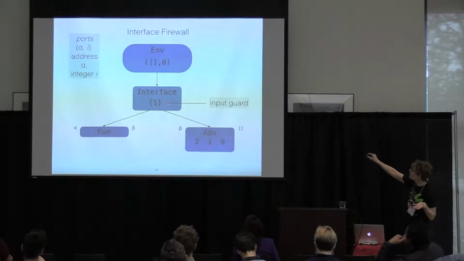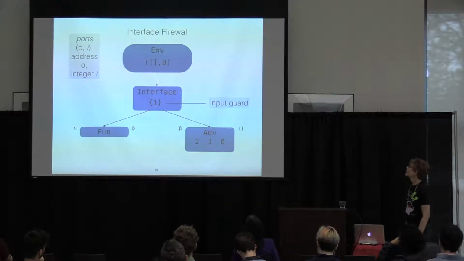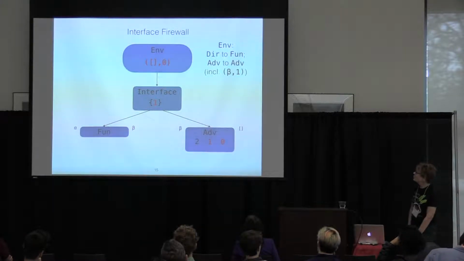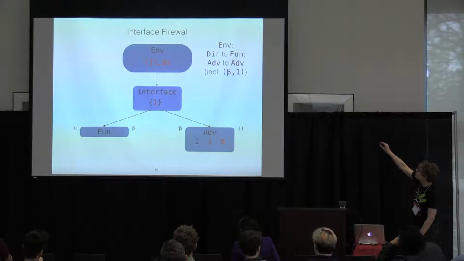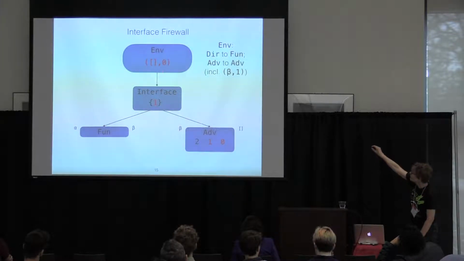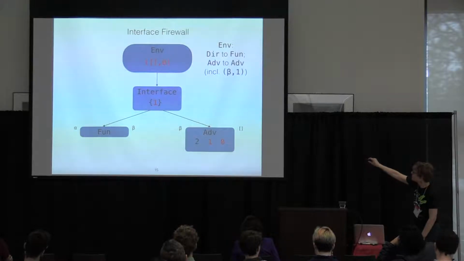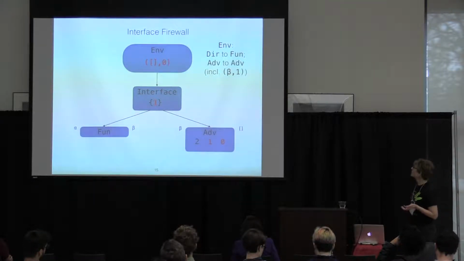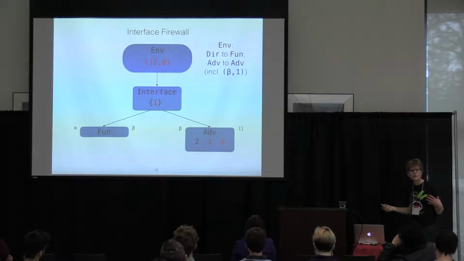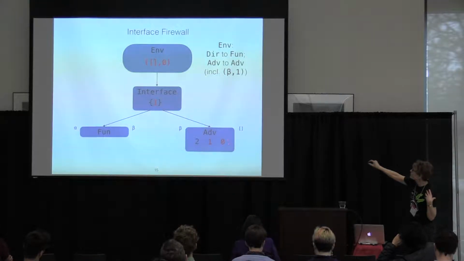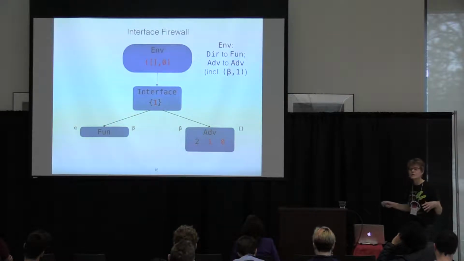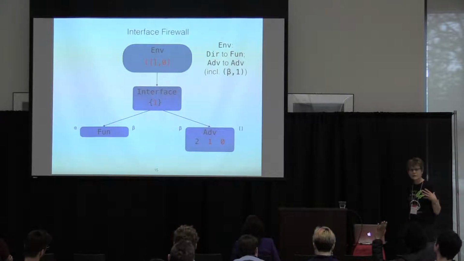There's this thing called an input guard in the interface, and I'll explain that in a second. So there are three message flows that can happen. The environment can send direct messages down this branch and adversarial messages down this branch, but not the other way around. And the function of the input guard is to control what ports of the adversary are accessible to the environment. 0 is always accessible. That's that standard communication path. But here 1 is being exposed as well. And the reason we might do that is to support composition, as we'll see.